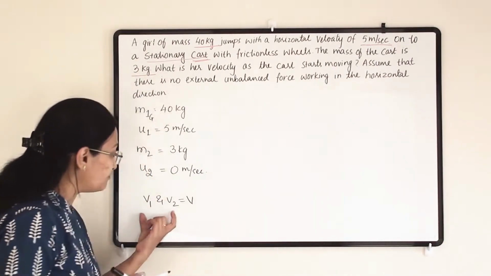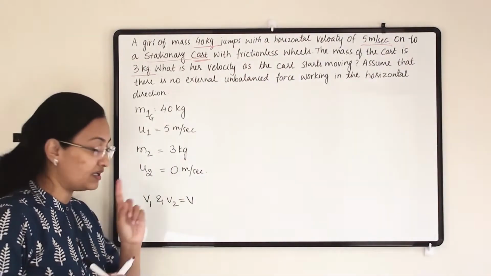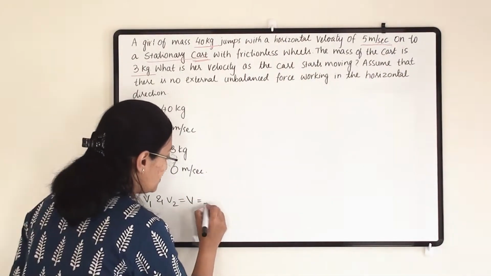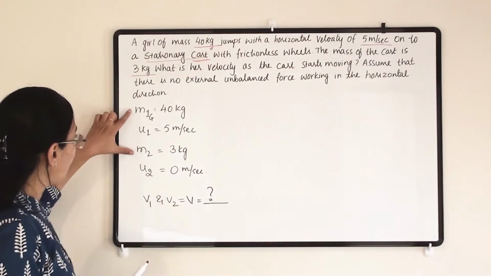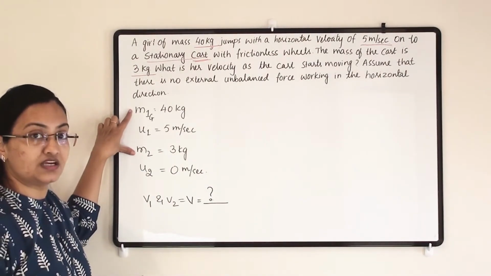That is what we have to find out, and we add the two masses.